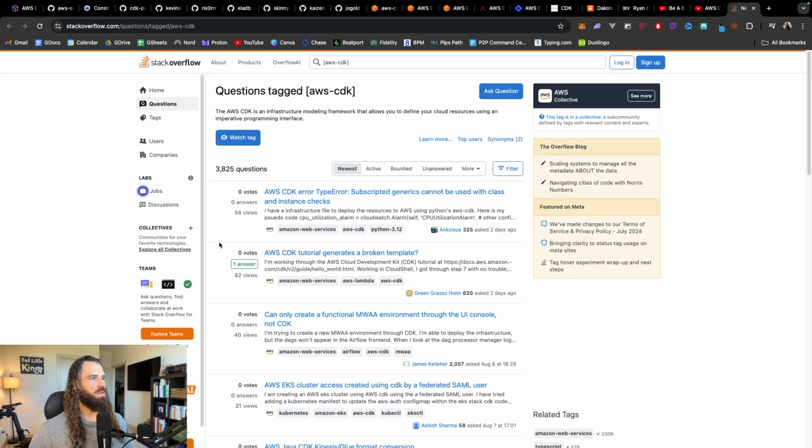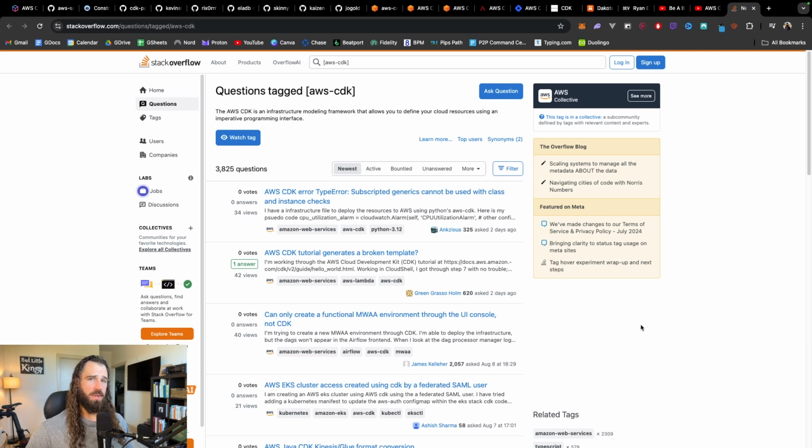Next, we'll hop over here into Stack Overflow. Here we can just filter everything by any tags mentioning the AWS CDK. Stack Overflow is probably the second most used place that I go looking for code snippets. Again, anything that you could want to build, I guarantee that someone has already built it, and you can probably find it on Stack Overflow.